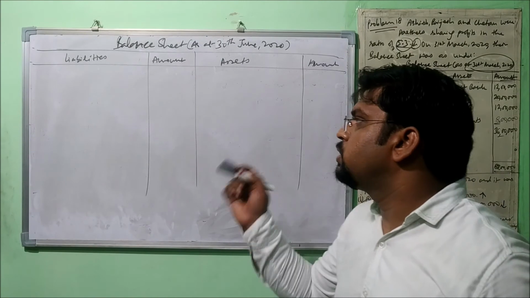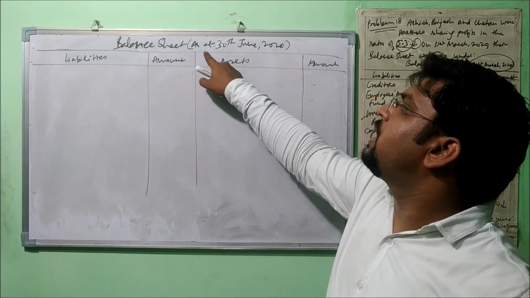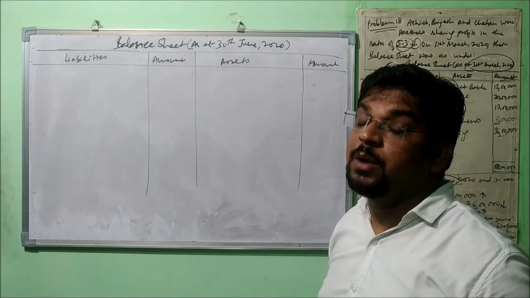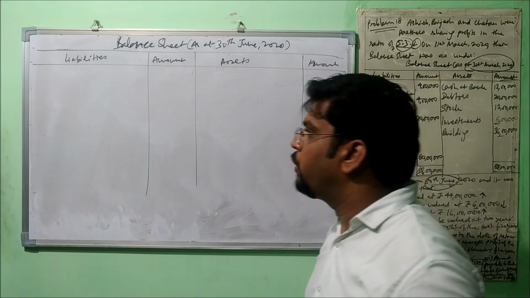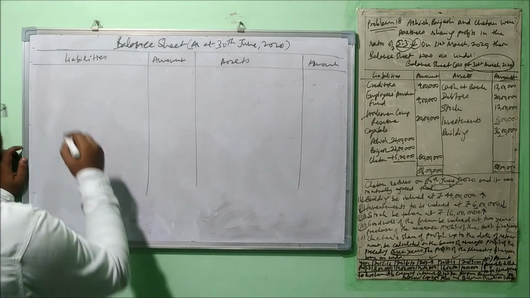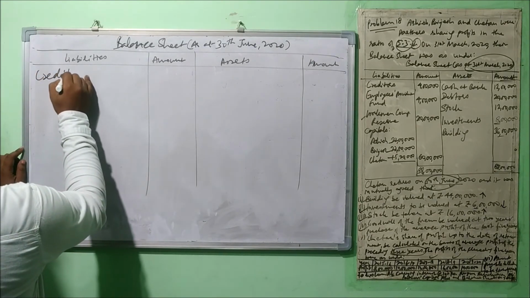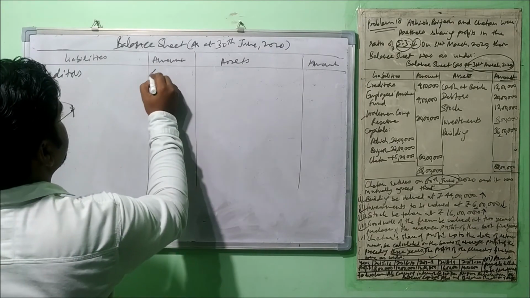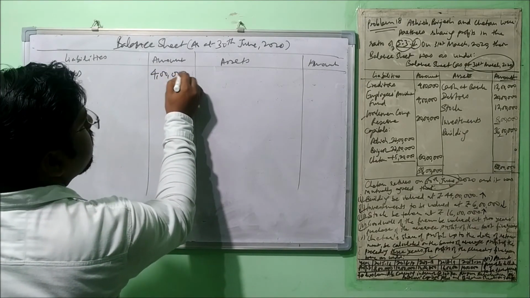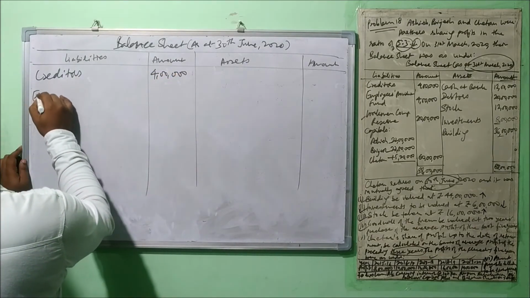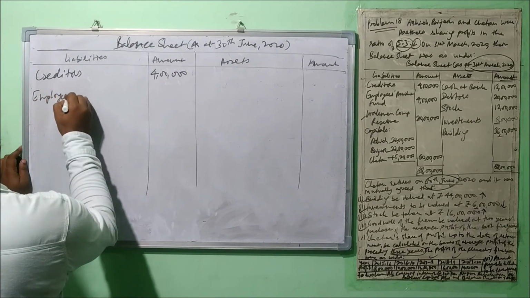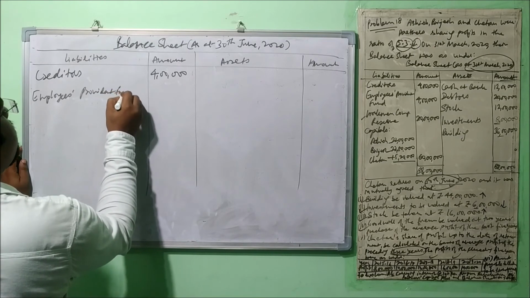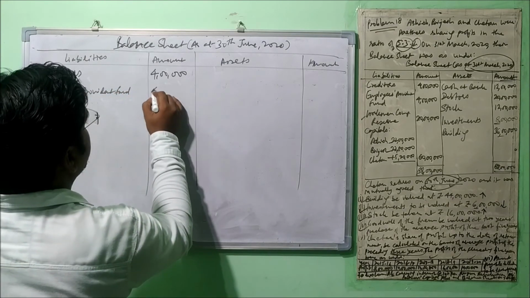Okay. So this is the format of the balance sheet. It will be prepared as at 30th June, as the question asks, at the time of retirement of the partner. Okay. So let's put the values. Creditors. Is there any change in creditors? No, I don't see that. So it will be mentioned at the same value, 4 lakh. Employees Provident Fund, no change. So it will also be mentioned at the same value of rupees 4 lakh.